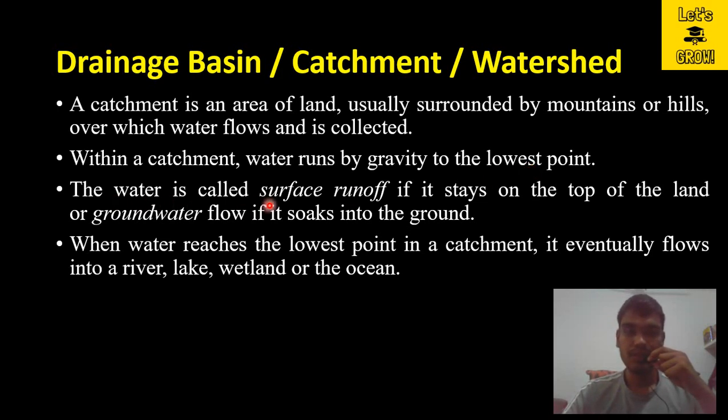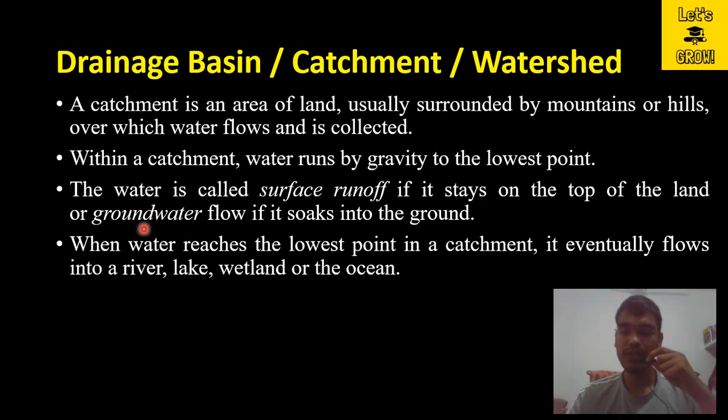The water is called surface runoff if it stays on top of the land, or groundwater flow if it soaks into the ground. Now in a catchment, the water can flow in two modes, either surface runoff or groundwater flow. If water is flowing over the surface, it is termed surface runoff, and it is possible that some part of the precipitation infiltrates into the ground and flows in the form of groundwater flow.